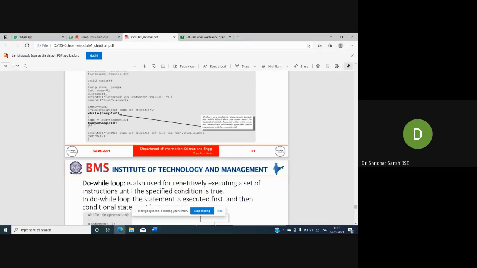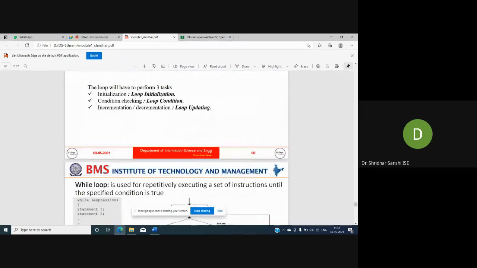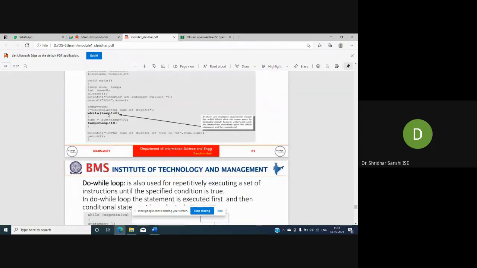So what is the next instruction? I'm updating, incrementing or decrementing. This is important. If we don't change the value in the expression, then these instructions will execute infinitely. So this value should be changed, and only then at a particular point will the execution stop. That's the reason I should update the value, meaning increment or decrement it.